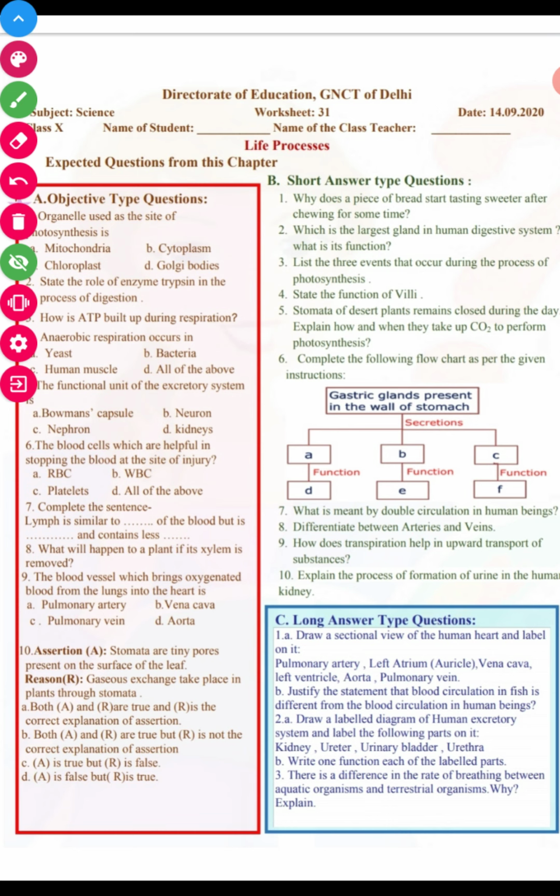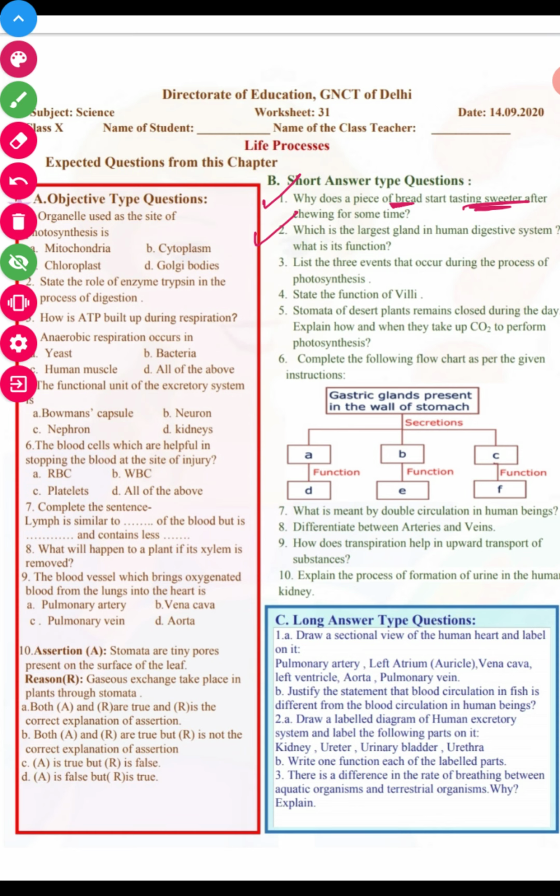So when the bread gets mixed with the salivary amylase, it tastes sweeter, right? Because the bread starts digesting into disaccharides, so its taste is sweet.